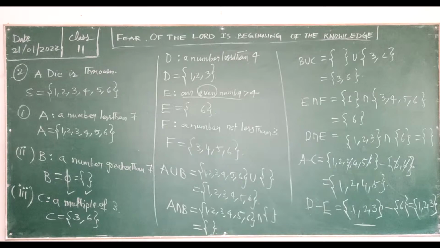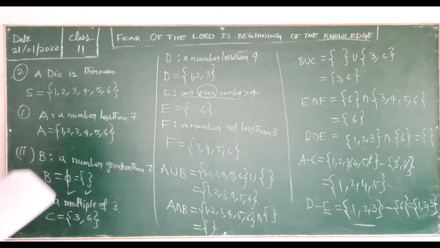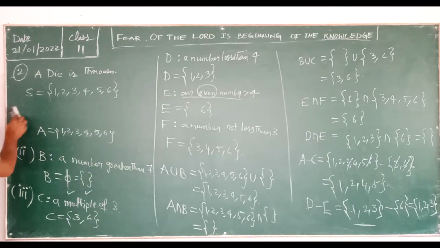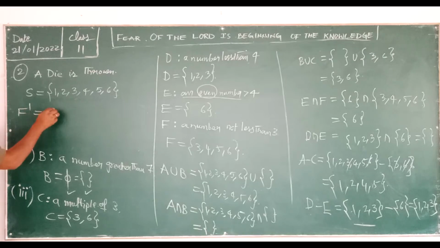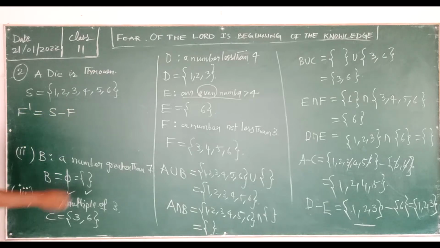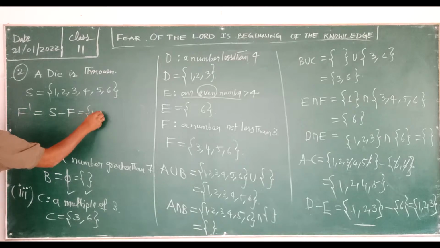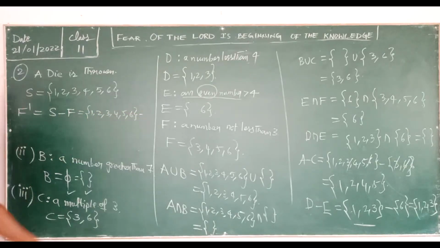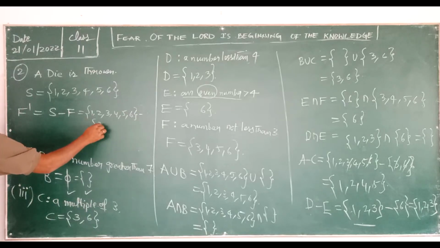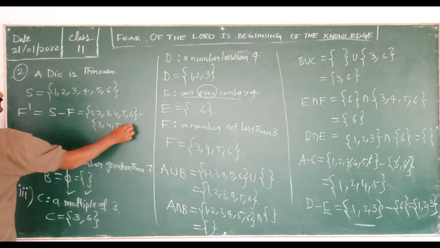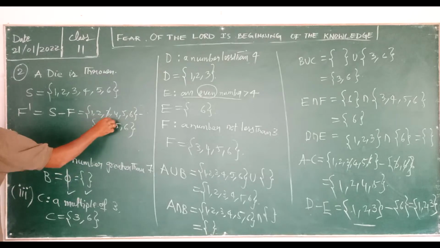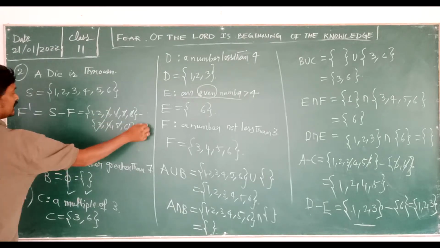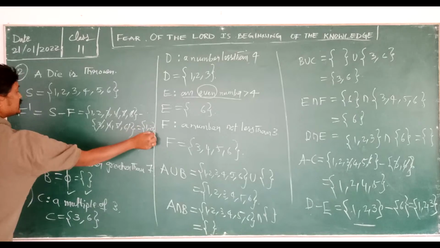So now I'm going to solve F dash. So next one is F dash. F dash is equal to S minus F. So the sample space is 1, 2, 3, 4, 5, 6 minus F. What is your F? F is here 3, 4, 5, 6. So now 3, 4, 5, 6, then you get the answer as 1, 2.